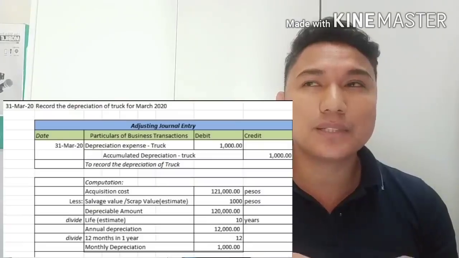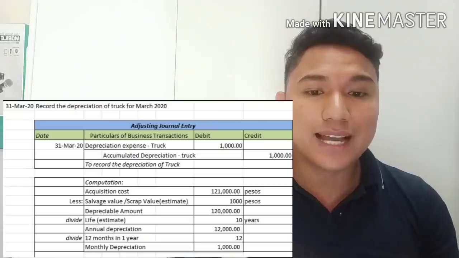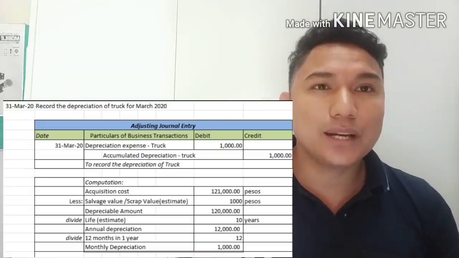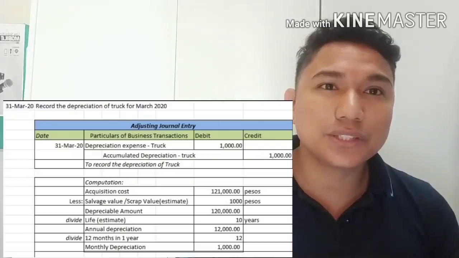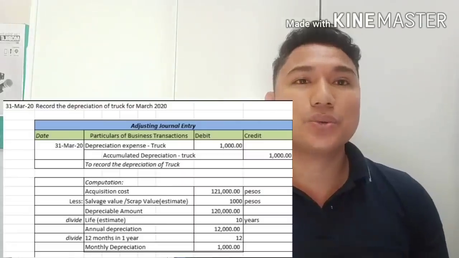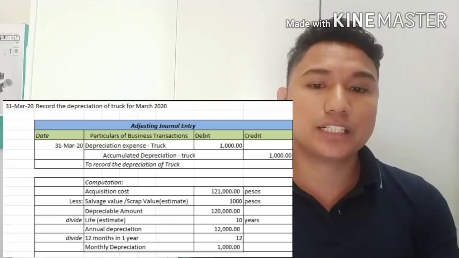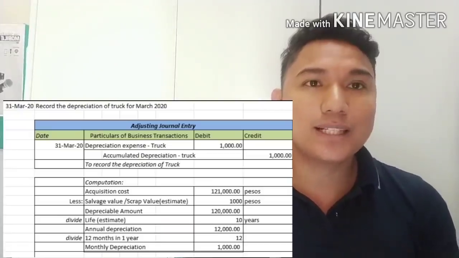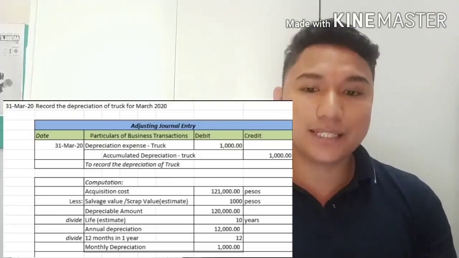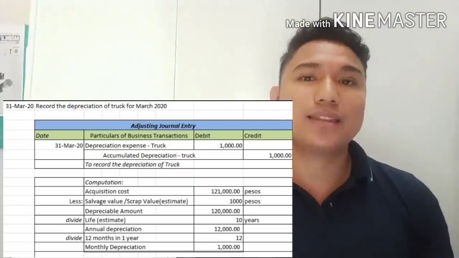There is also another concept in depreciation aside from allocation of cost: our asset is getting older, so the value of this asset is getting lower also. From 121,000, we estimated that the value of the truck became lower by 1,000. So we put this 1,000 into an expense account called depreciation expense, truck, 1,000. What is the entry? Debit depreciation expense, truck, and credit accumulated depreciation, truck, 1,000.